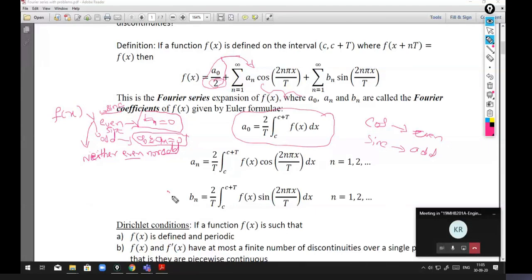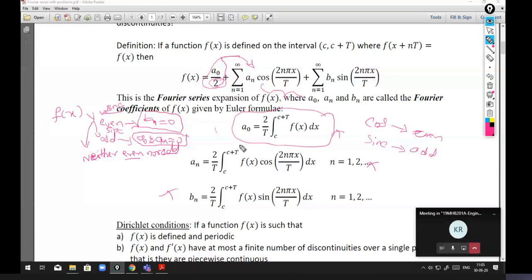So for even, I don't need to calculate bn, and for odd, I don't need to calculate a naught and an. Because I know how to identify even and odd functions, this will help reduce calculation time in further calculations. So that is one useful result.